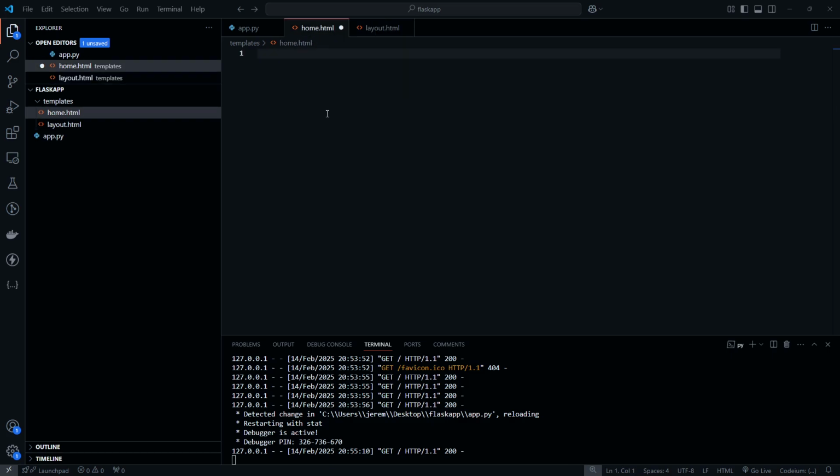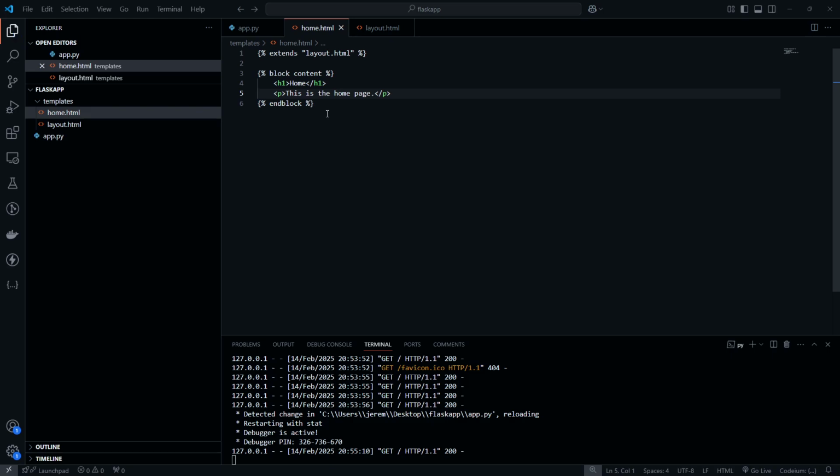In our home.html, we're going to say extends layout.html, and then we are going to slot in this stuff into the content block.